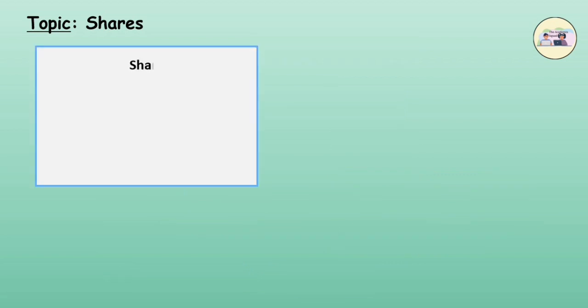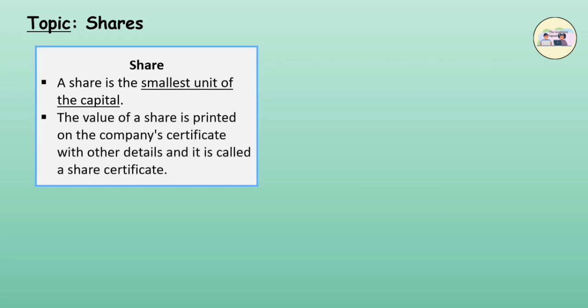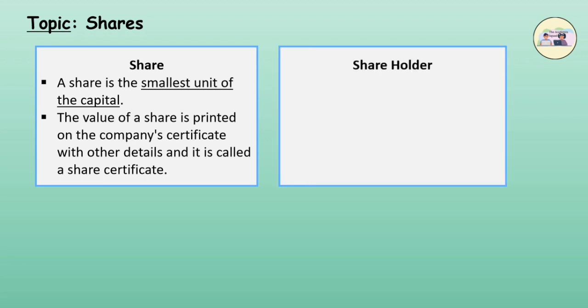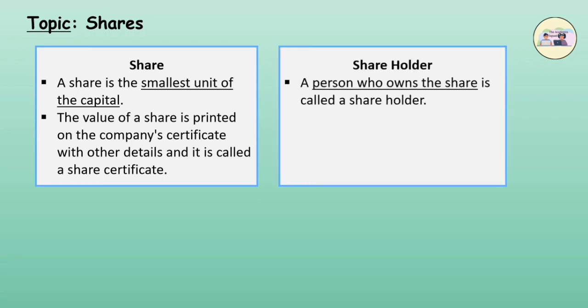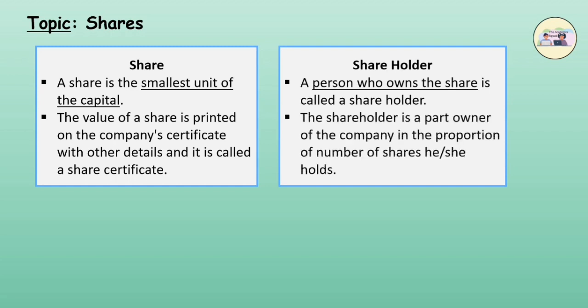Share. A share is the smallest unit of the capital. The value of a share is printed on the company's certificate with other details, and it is called a share certificate. Shareholder. A person who owns the share is called a shareholder. The shareholder is a part owner of the company in the proportion of the number of shares he or she holds.